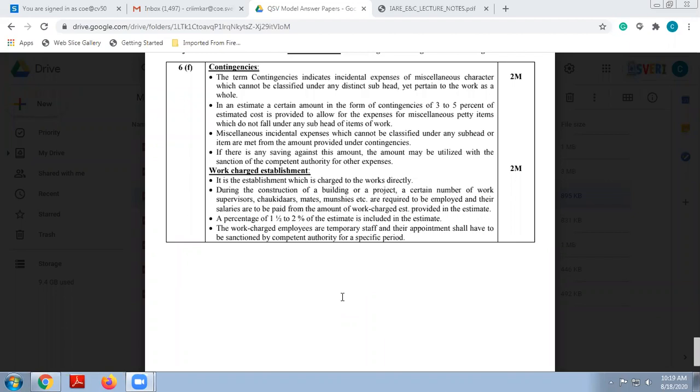And the work charge establishment, or the employees who are working like security guard, that is your chowkidar, munshi, these are temporary employees for that particular work, and these are appointed by the competent authority from that particular company. So that is all about contingencies and work charge establishment. You may get a question in your examination like write a short note on contingencies and work charge establishment for 4 marks. So 2 marks for the two different definitions. I hope it is clear to everyone. If you have any doubt, you can ask me.